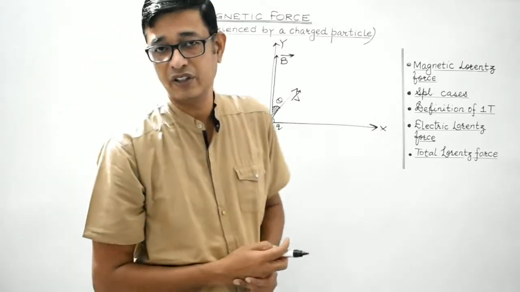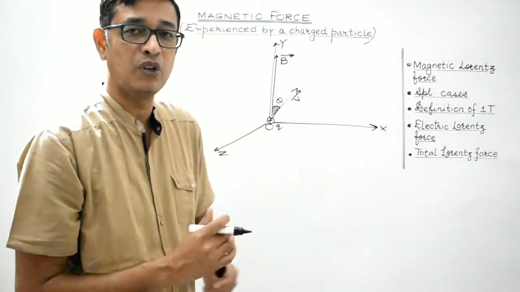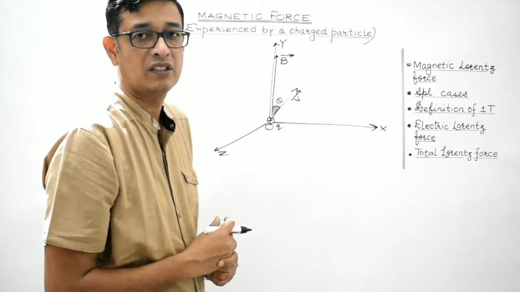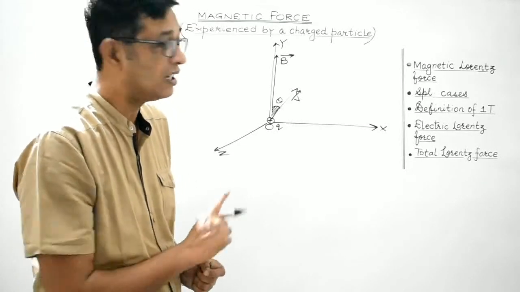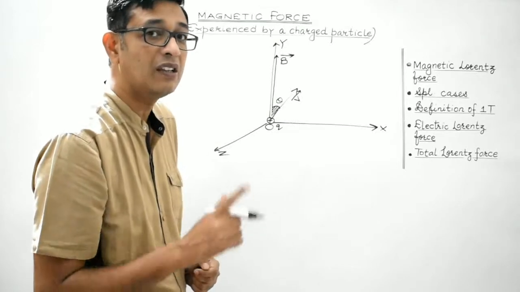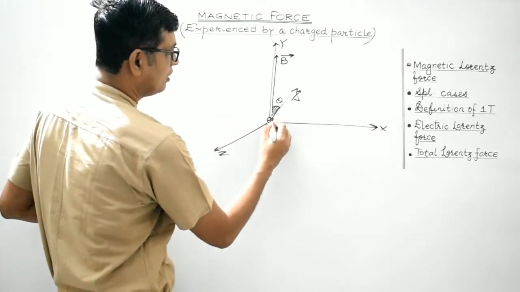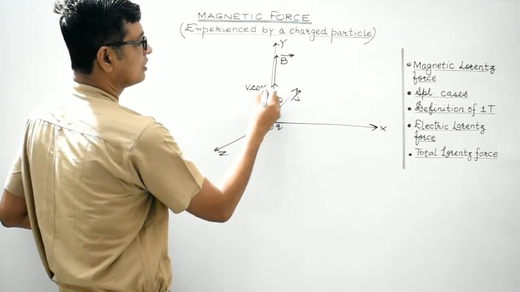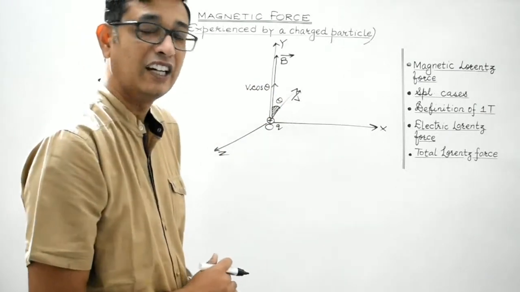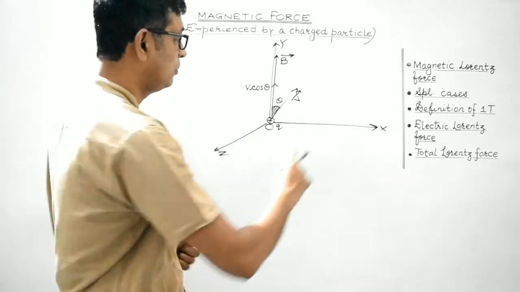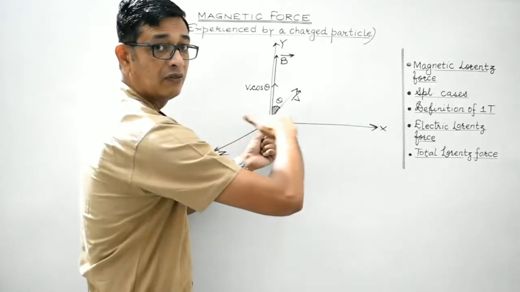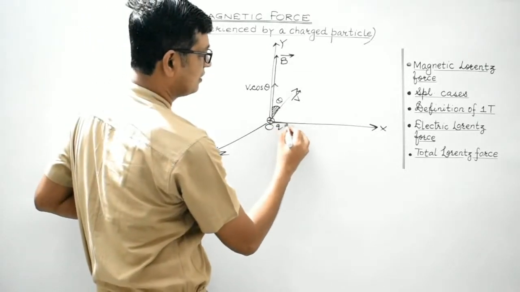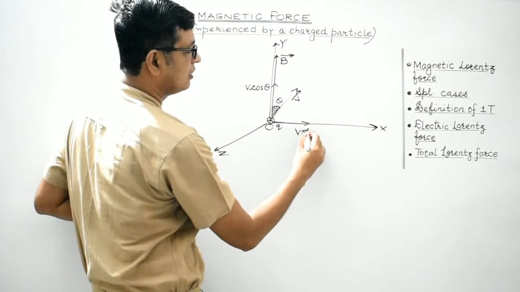Now students, we all are aware of the resolution of the vector into two rectangular components, isn't it? So what we'll do is, let's try to resolve this velocity vector into two components. One component of velocity of the charged particle along the direction of the magnetic field, that would obviously be V cos theta. So this component, which is along the direction of the magnetic field, it will be V cos theta. While the other component of the velocity of the charged particle will be lying in the XZ plane, which is perpendicular to the magnetic field, right? Let it be represented along the x-axis. And this component would be V sin theta.